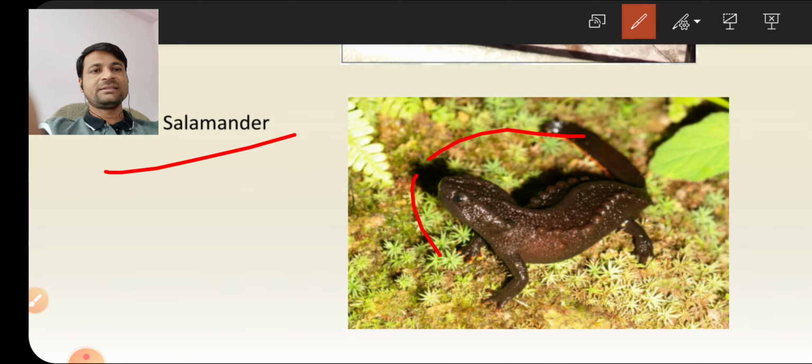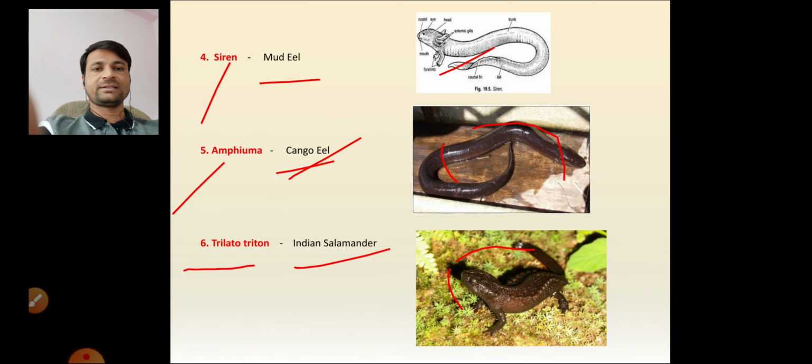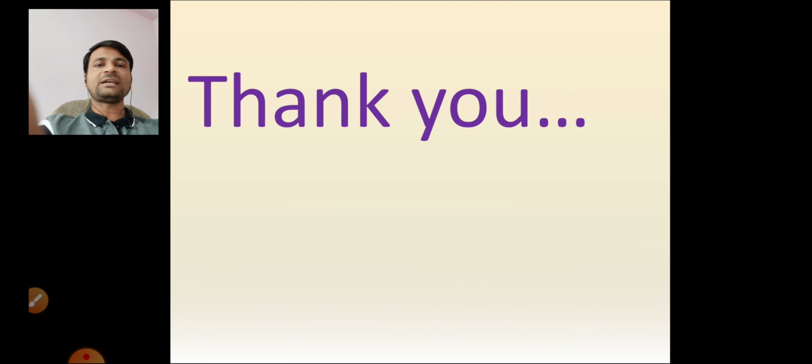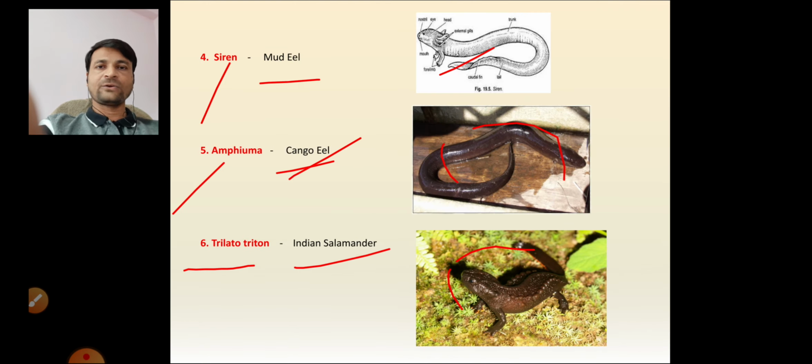So these are the examples for Urodela, along with its general characters. From the exam point of view, you do not need to know all these examples.